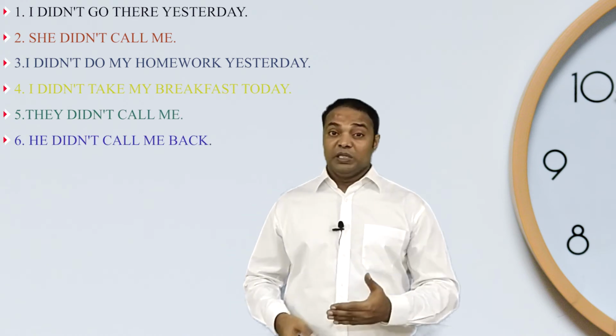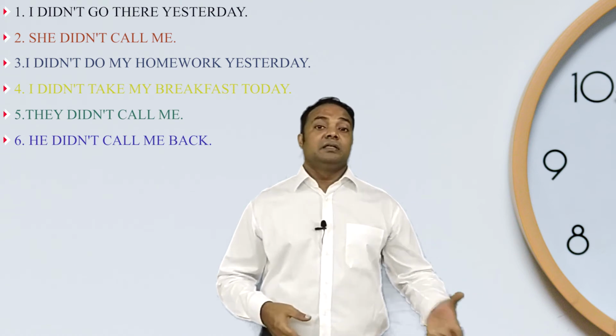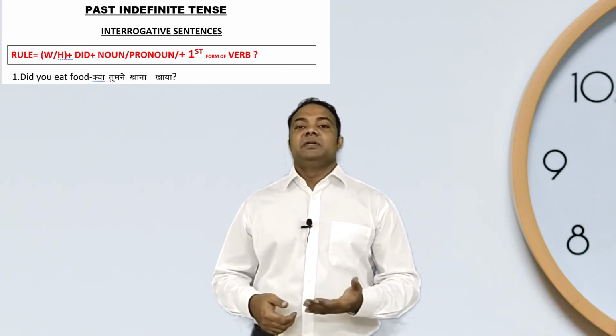So the negative examples of simple past tense would be: I didn't go there yesterday, she didn't call me, I didn't do my homework yesterday, I didn't take my breakfast today, they didn't call me although I called them many times. Or you can say that I called my friend 2-3 times but he didn't call me back. So these are the examples of past indefinite negative sentences.